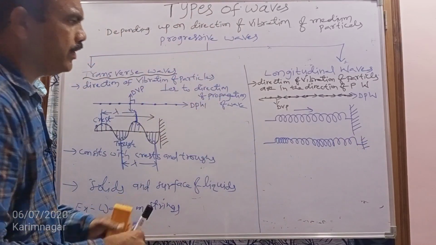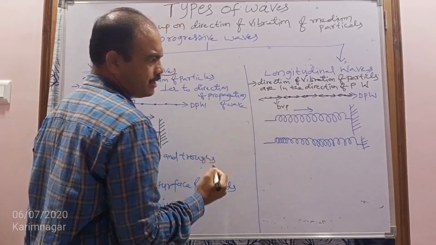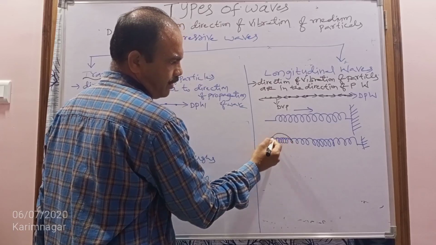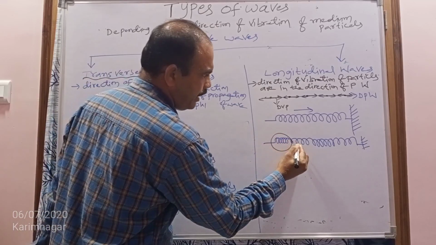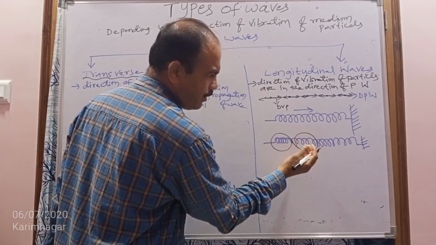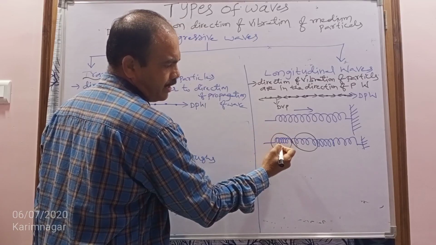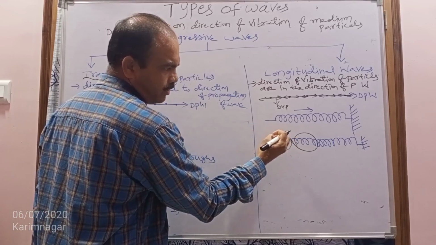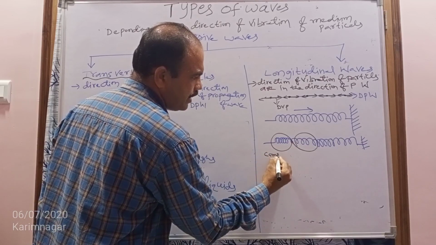Here the rings are nothing but particles, imagine. At some places the particles of the medium come closer to each other, and at other places the particles or rings are far from each other. The place where the particles come close to each other is called compression.